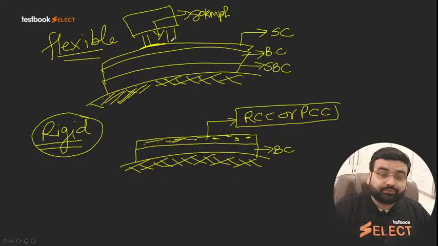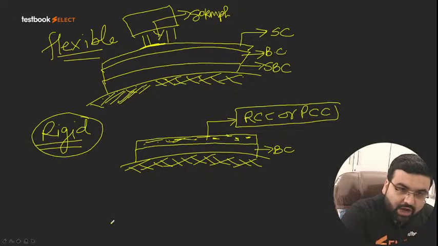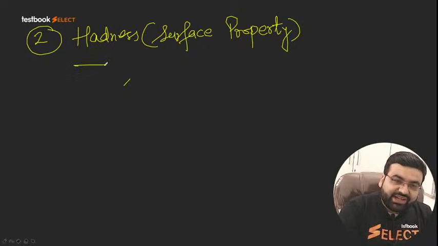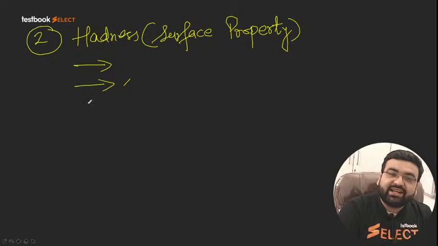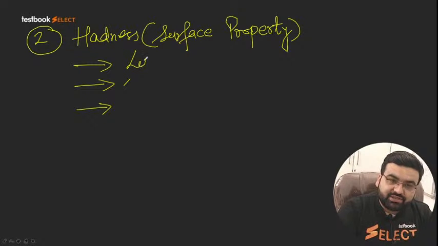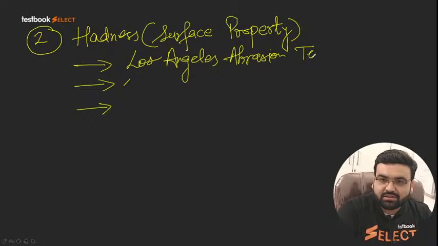Okay, now let us proceed further. How to calculate this hardness? To calculate the hardness, we have three tests, and the names of these three tests are very important. The first test is called the Los Angeles abrasion test.